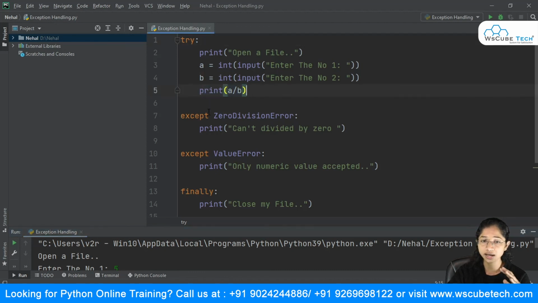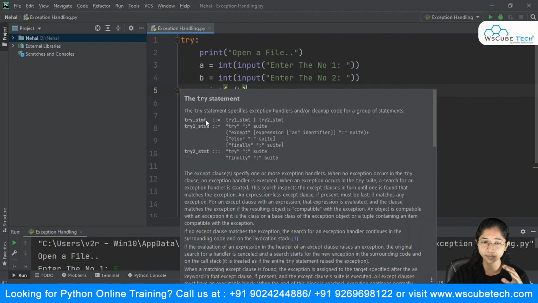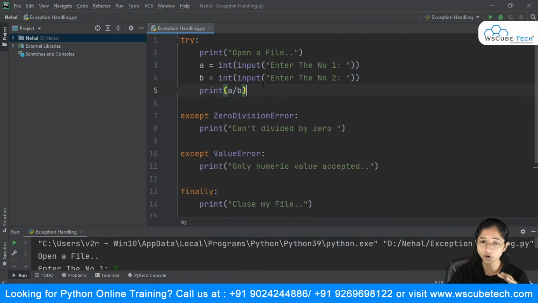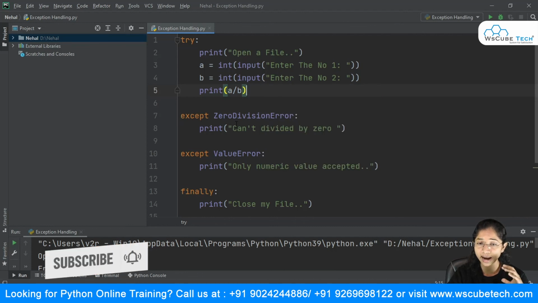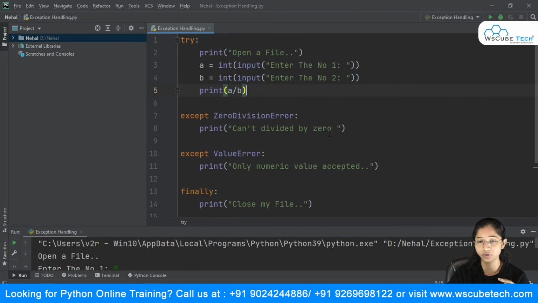But if it doesn't, then we make use of the except block: if this critical statement doesn't work out, please go over here and handle this exception.